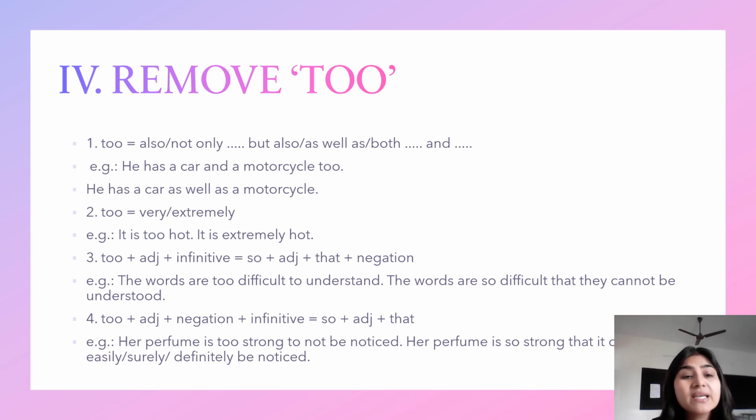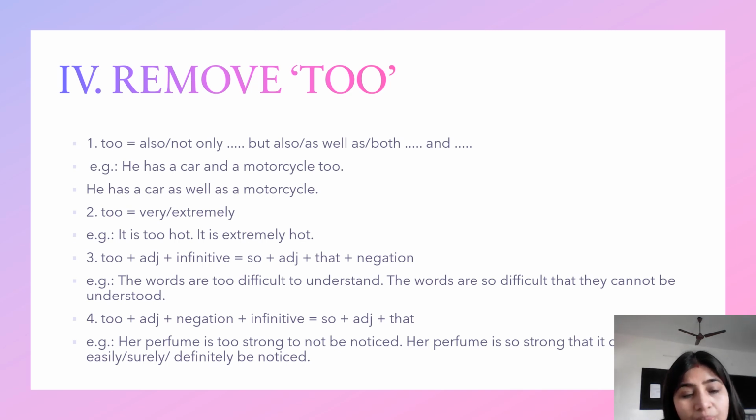For example, he has a car and a motorcycle too. So you can say he has a car as well as a motorcycle. Okay. So take the second example. It is too hot. How can you say the same sentence without changing its meaning? You can say it is extremely hot.